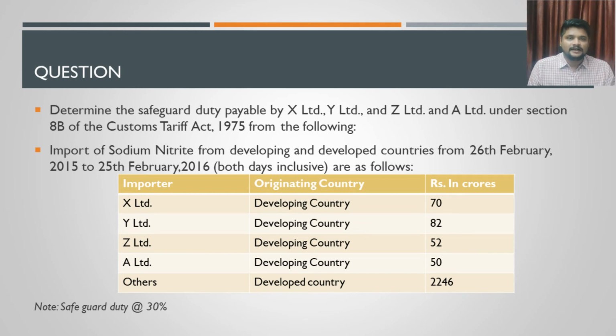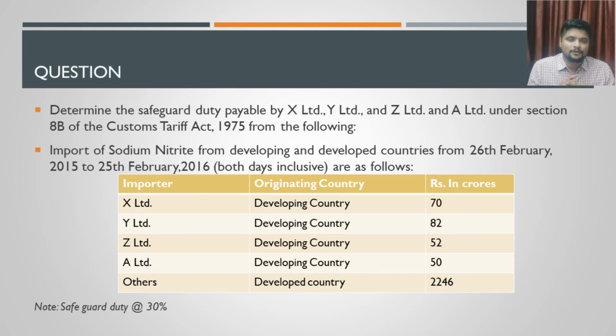They have imported sodium nitrate from developing countries as well as from developed countries. There are so many imports, done from developing countries as well as from developed countries from 26th February to 25th February 2016. Here they have taken a 1 year time period, which can be any 1 year. In the table, the first column is the name of the importer, the second column is the originating country, and the third column is the value in rupees. Here you can see that the originating country has entries of developing country as well as developed country.